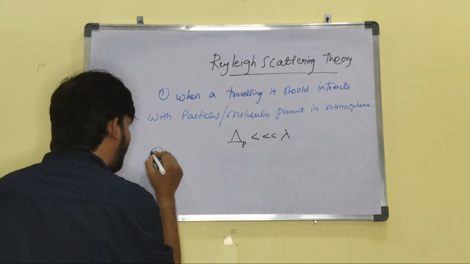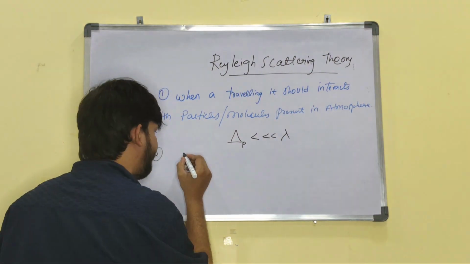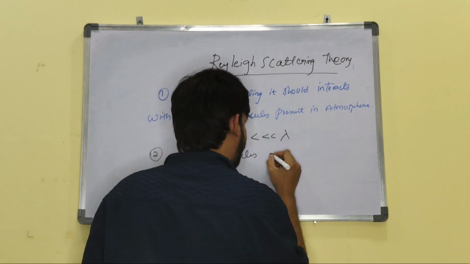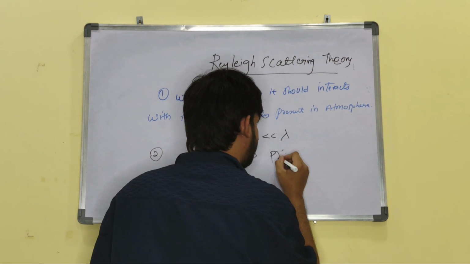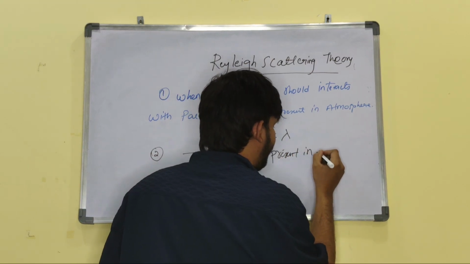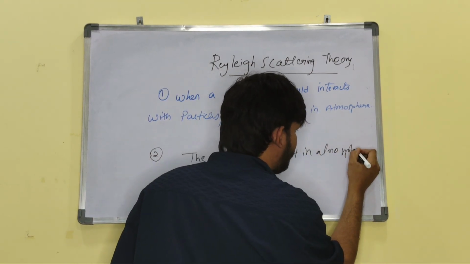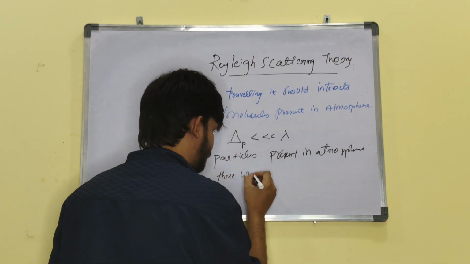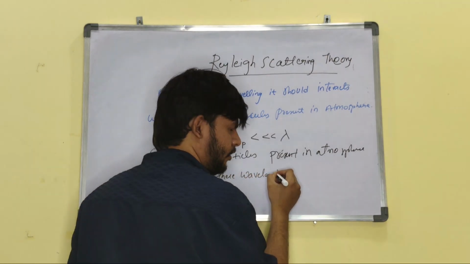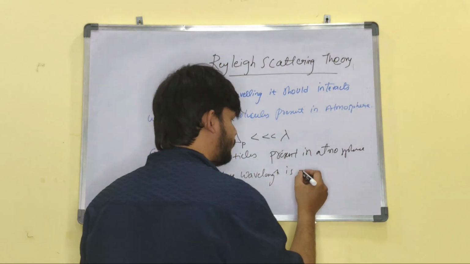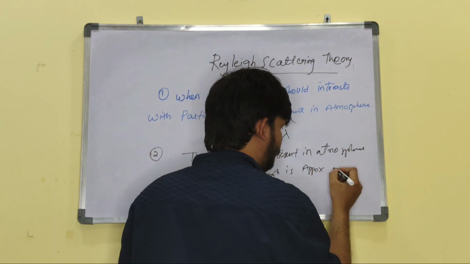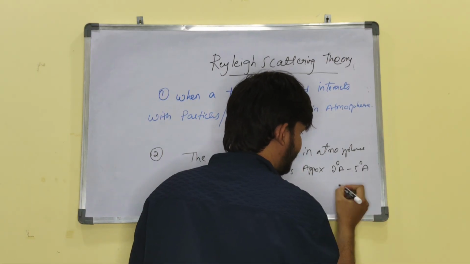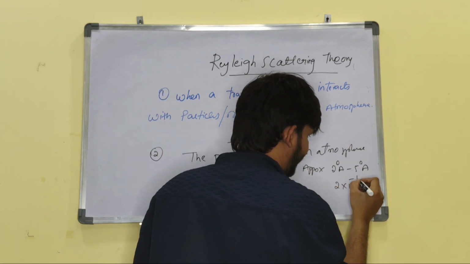And the second one is the particles present in the atmosphere are approximately 2 Angstrom to 5 Angstrom, that is 2 into 10 power minus 10.